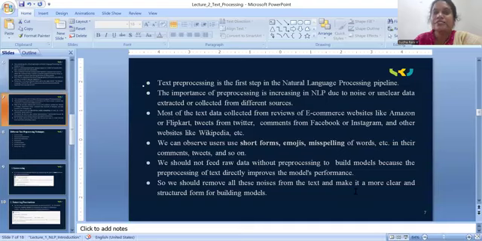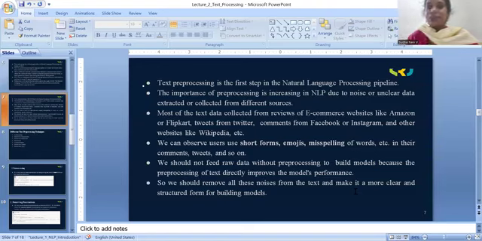Text pre-processing is the first step in the NLP pipeline. The importance of pre-processing is increasing in NLP due to noise. Nowadays there is much scope to learn about NLP. Why? Because people are using search engines and chatbots like ChatGPT and Gemini more and more. We are getting so many chatbots where we can retrieve information very quickly, so there is a lot of scope to learn about NLP.